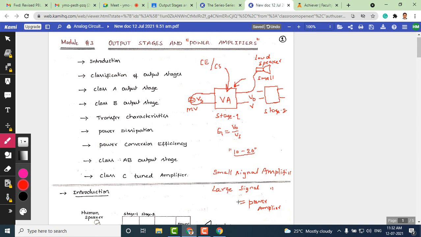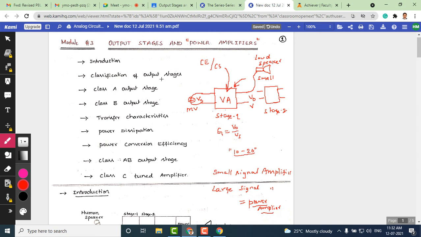Whereas in a large signal amplifier or power amplifier, the input is going to be a few volts, 20 volts, 30 volts. That is the range, that's the type of input signal we are applying for the power amplifier. This can easily drive the loudspeaker, which requires a large signal. A large current signal swing is required to drive the signal. So we'll discuss that in the introductory section here.